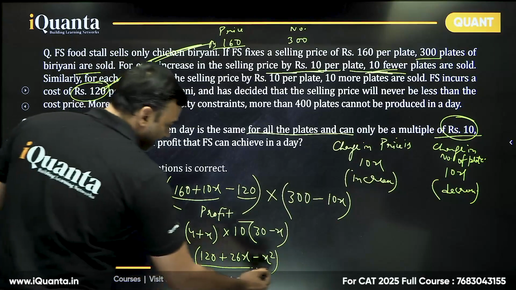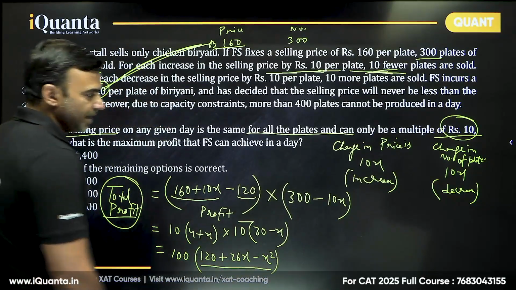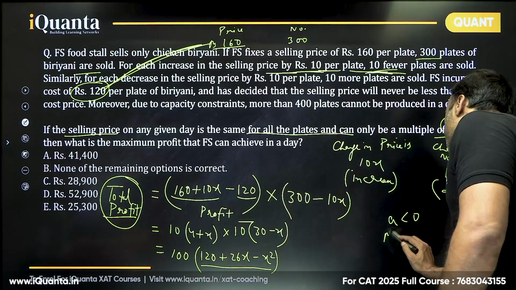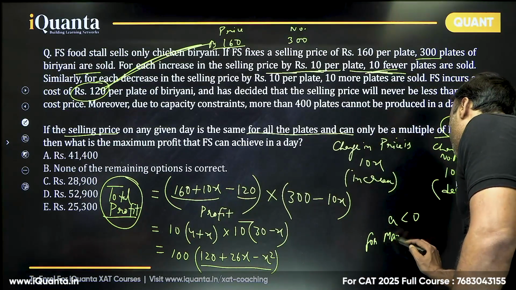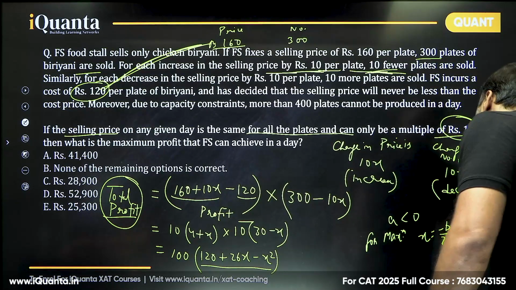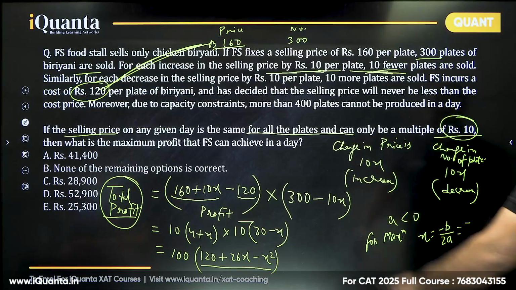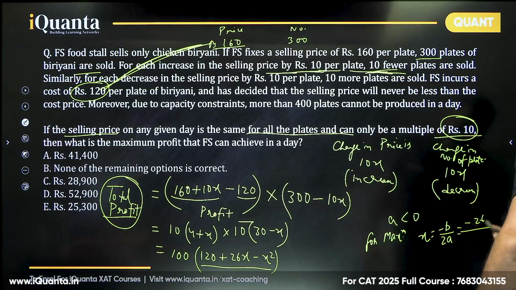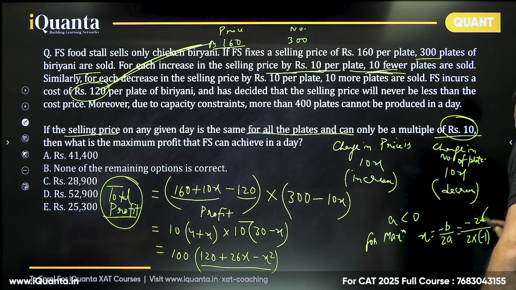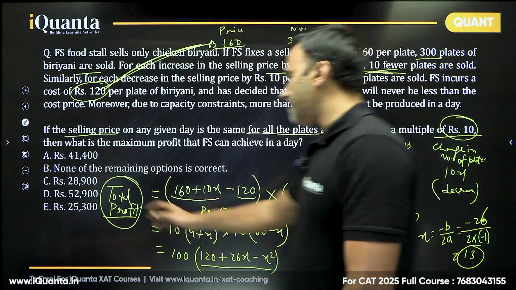This is a quadratic expression. The x square coefficient is negative. So if the coefficient of x square is negative, the maximum value of the quadratic expression is at x equal to minus b by 2a. So minus b is 26, divided by 2 into a. A is not 120, a is the coefficient of x square, which is minus 1. So minus 26 divided by 2 into minus 1, minus cancel, it is 13. So put x equal to 13 in this, you will get the maximum profit.